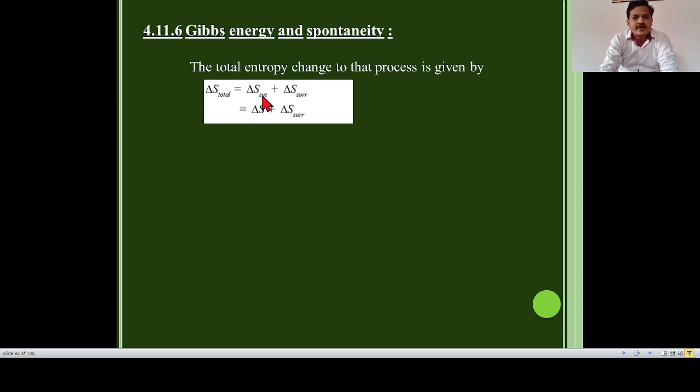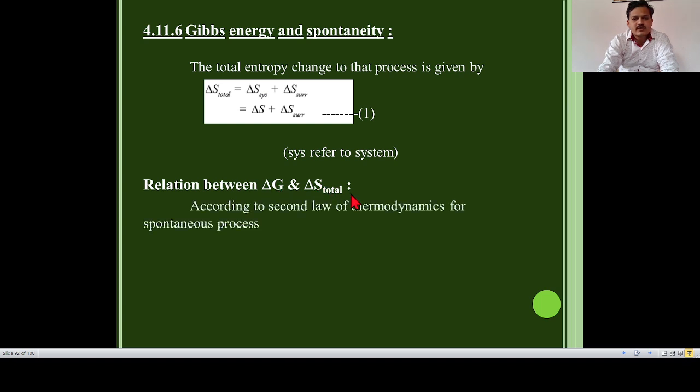After that, delta S system is replaced by delta S only, because we are dealing with only the system, so delta S surrounding remains as it is. This is our equation number 3. SYS means system, referring to the system. Then the relation between delta G and delta S total.